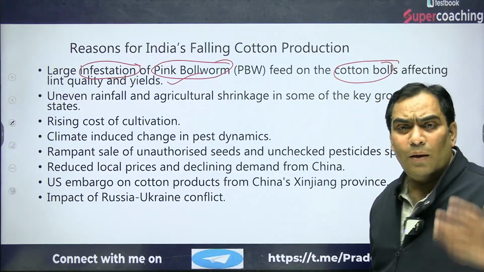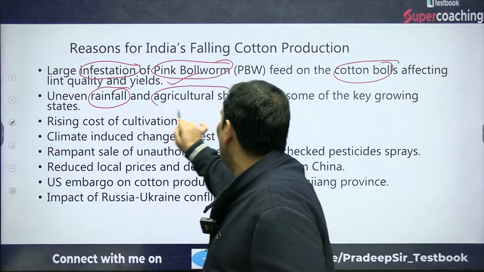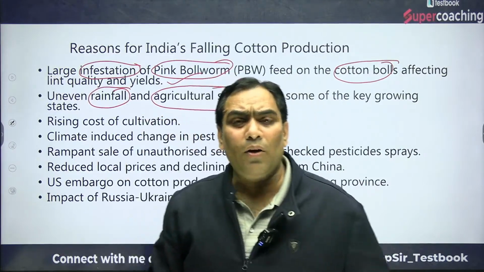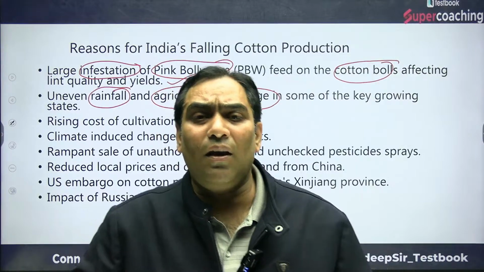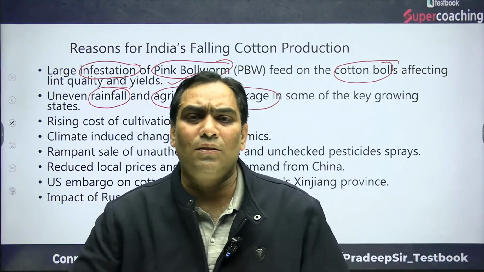Another important factor is uneven rainfall and agriculture shrinkage. That means, as we talked about, the erratic nature of the monsoon because of climate change.